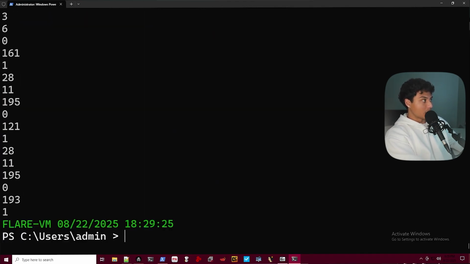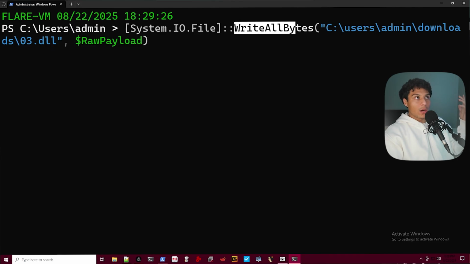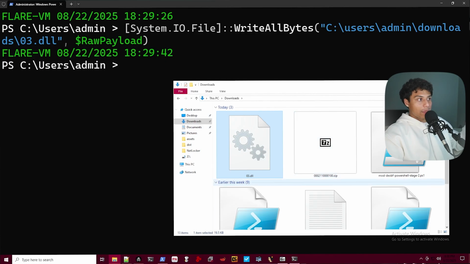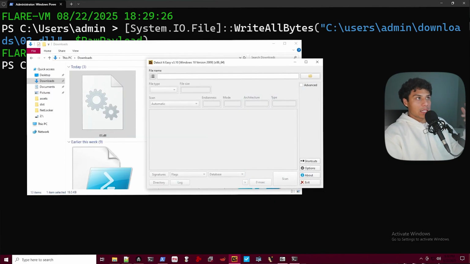And there we go. You see, it's just raw bytes. And then I'm going to write all those bytes to a DLL on my system. And we can take a look, and there is the DLL. 03.dll is what I called it. So let's analyze their DLL.